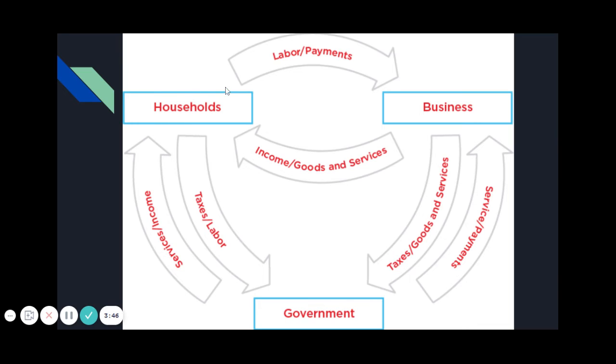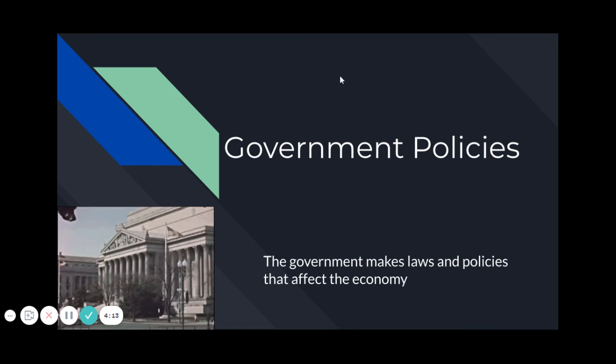So think about it. Yes, we have a household, okay? They work at businesses. The businesses pay, the government then gives an income back to the household. Then the households are going to pay taxes and sometimes work for the government. Businesses are going to give an income to the households, okay? Government is also going to service or help pay the businesses as well. So it's just kind of a big circle.